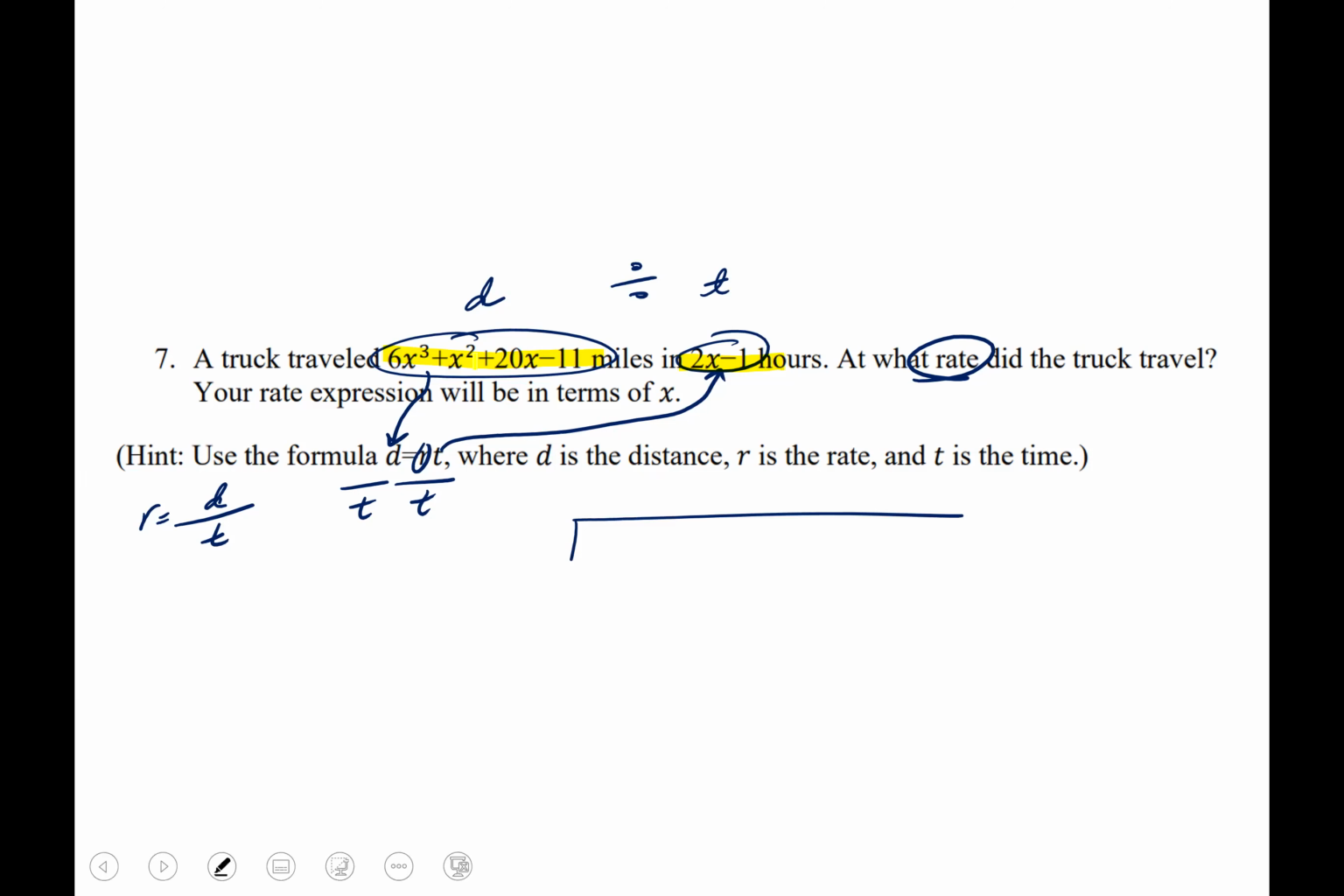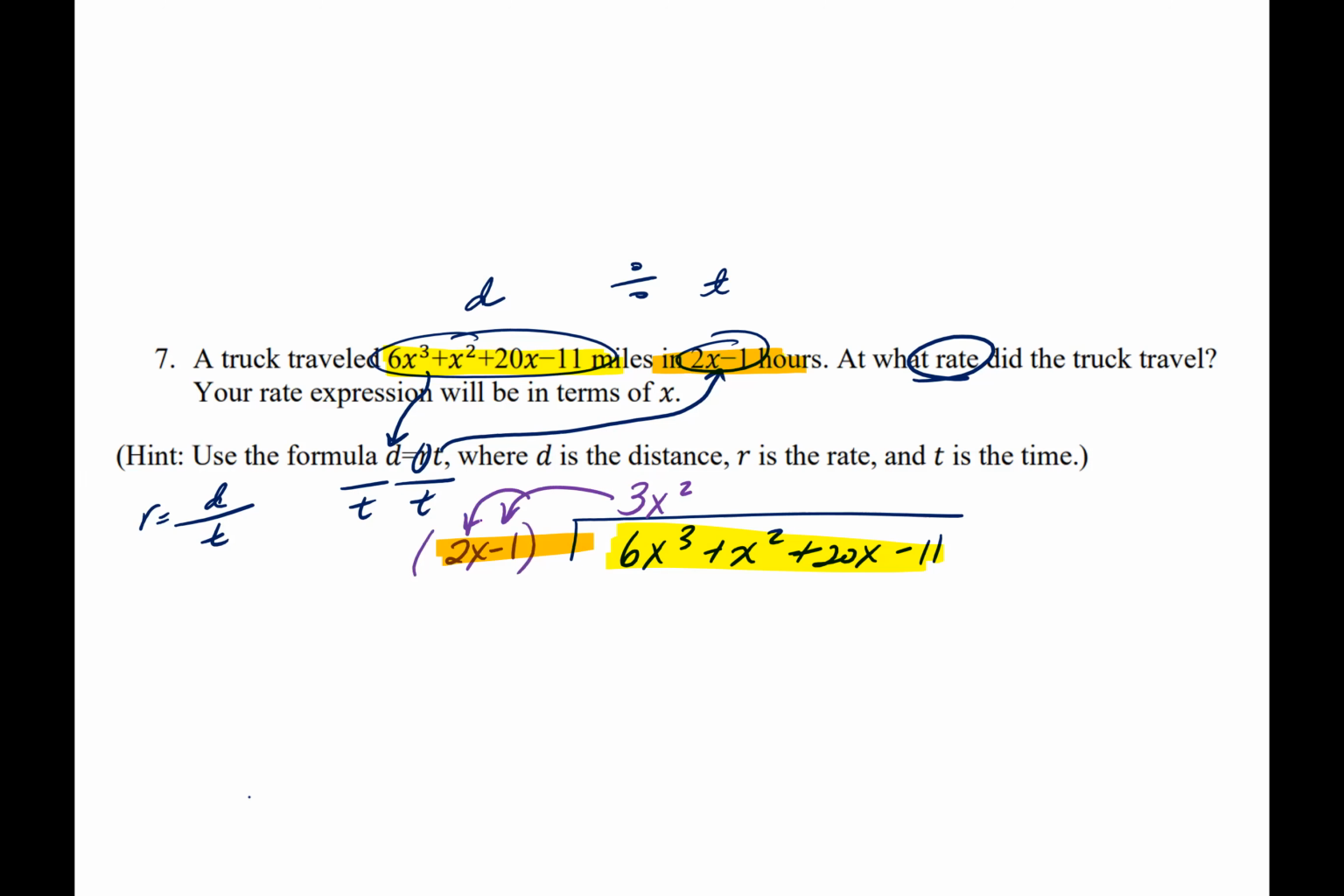We're going to take this piece and put it right in here. And I'm going to take this piece and put it right there. So 6x cubed plus x squared plus 20x minus 11. And I'm going to have 2x minus 1. So then looking at this, I'm going to ask myself, 2x times what is going to give me 6x cubed? Well, naturally, it's going to be a 3 and then an x squared because you already have an x, so you need 2 more x's.